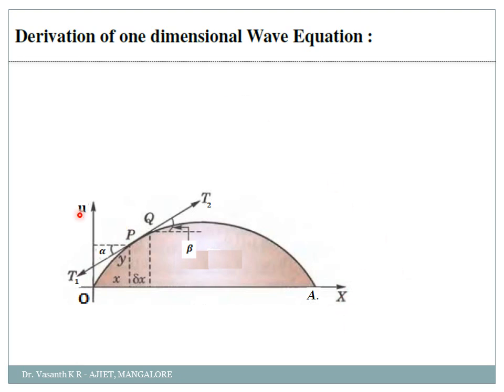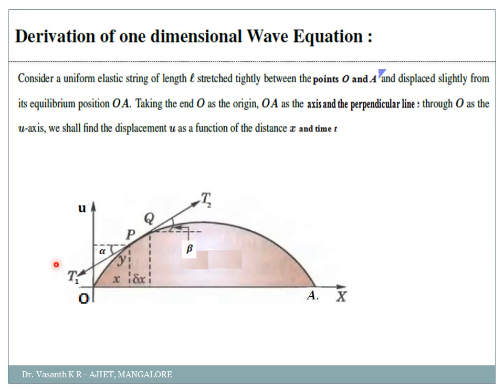We are taking x and u, where u is nothing but y, the x axis and the y axis. O to A is the wave we consider here. It's just like we have taken a spring, and just a part of that spring is O to A, and we have extended that spring. One more thing, my dear students: whenever we do any derivation, there are some assumptions which I'm going to take. I'll explain that once when I go through it.